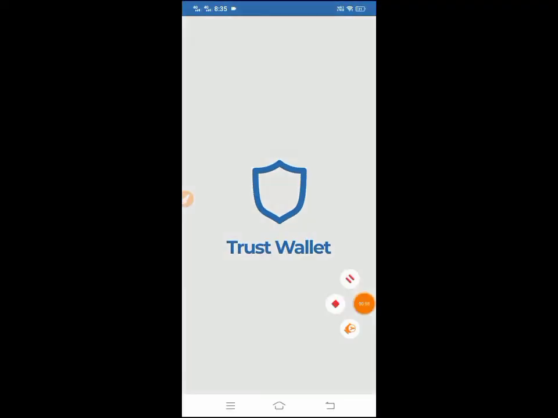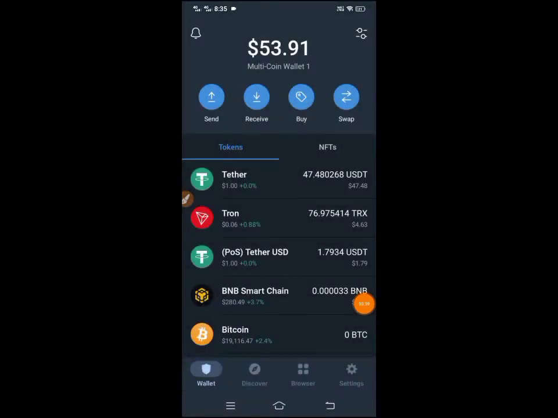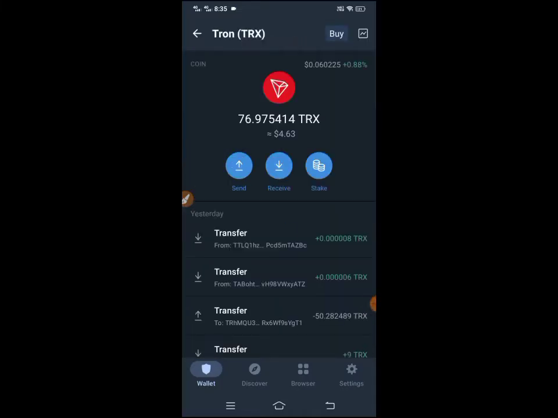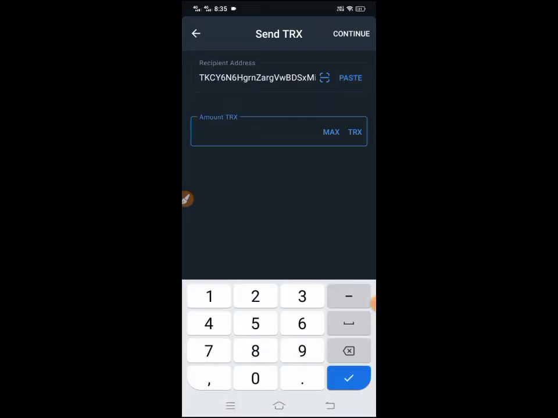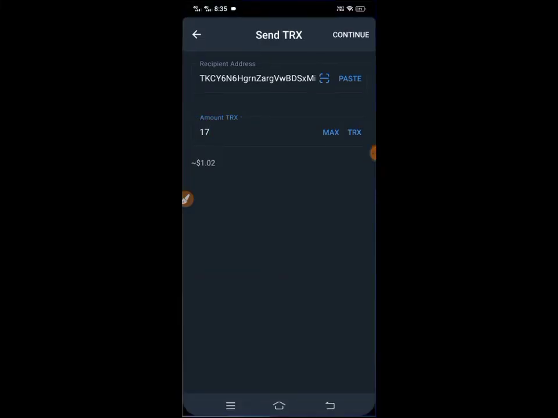So I open my TRX Trust Wallet. Guys, you can also deposit through TRX and USDT. So I click on TRX and click on the send button, paste the recipient address and paste the TRX amount here and click on the continue button. When you click on continue, you can easily deposit the amount through any wallet.